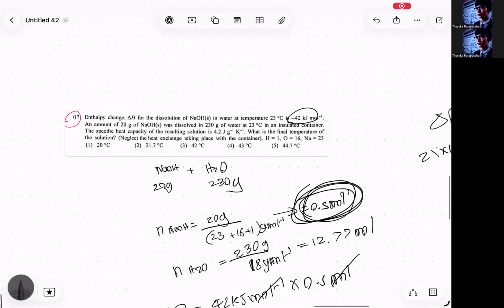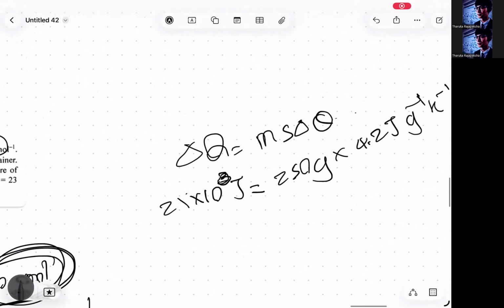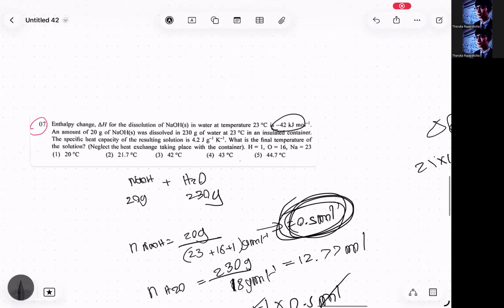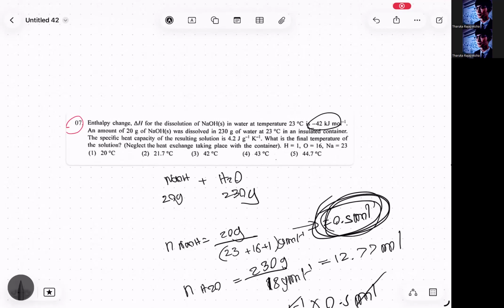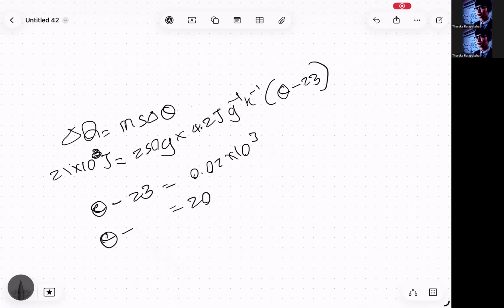Then the temperature change will be final minus initial. Since this is an exothermic reaction, because it has a minus 42, that means temperature should increase. So theta minus 23, I'll put here. Right? So when you simplify everything, 21 divided by 250 divided by 4.2, that's 0.02 into 10 to the power 3. That's 20, right? Theta minus 23 is equal to 20. Theta is equal to 43.